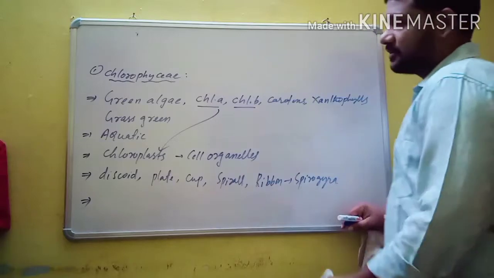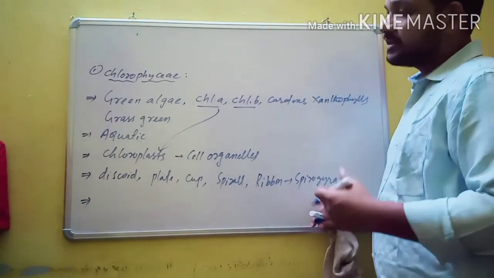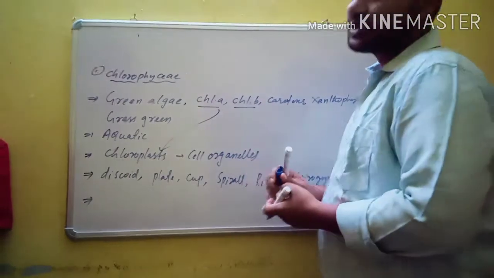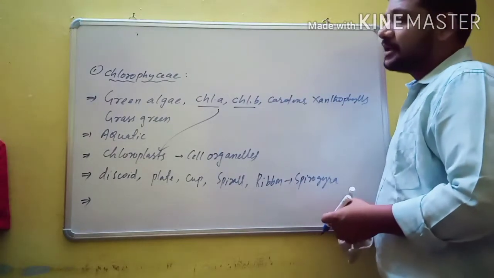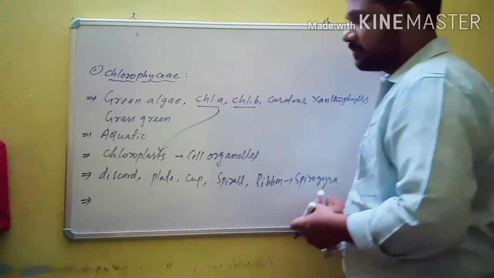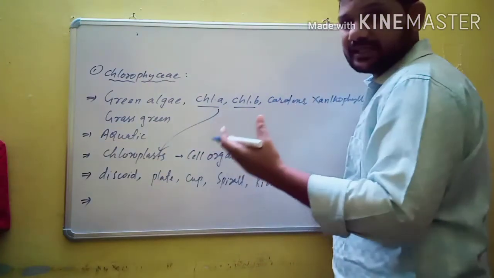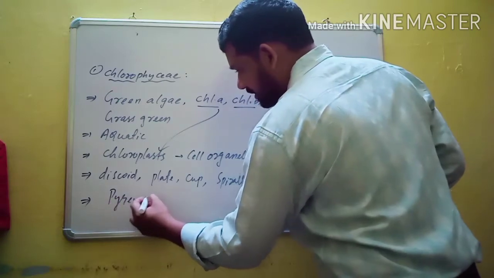Then in most of the members, when photosynthetic pigments are present, that means they make their food. Then the extra food material is stored for later use. In the majority of members of Chlorophyceae, the reserve food material is present in special structures known as pyrenoids.